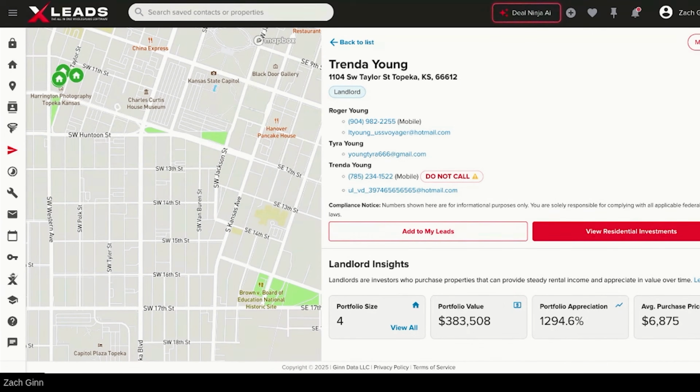So that's the point. The AI has identified that she is going to be the best buyer for our property. And it's really cool, XLeads can do that for you. And so again, overall, that is kind of how you use XLeads.